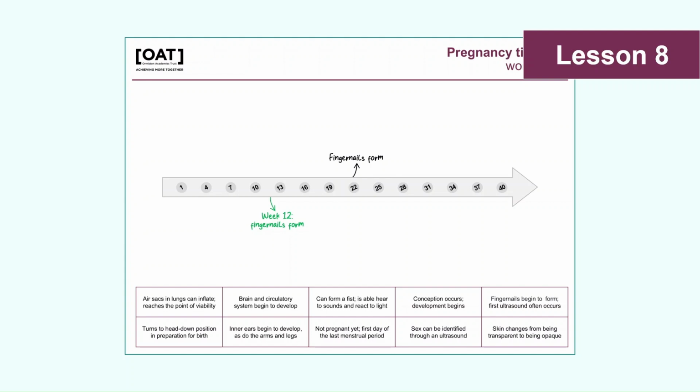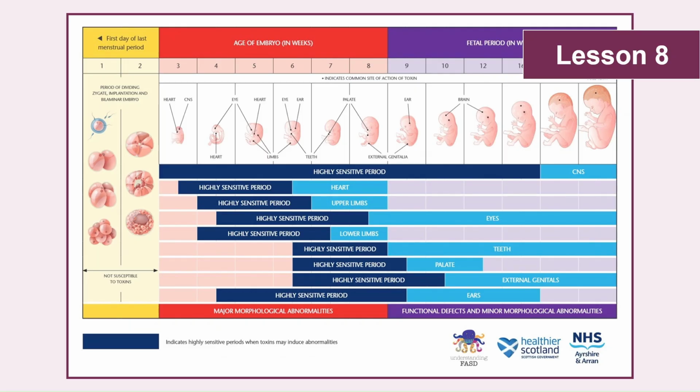Pupils then have a task to complete where they try to guess the stages of pregnancy at which key developmental events occur, and they plot them on the timeline. You can use the template on the slide deck to show where different pupils think their answers are, and pupils can then make corrections using a pen of a different colour when their answers are revealed, as shown in the example here. You can then call back to content from the previous lesson about abortion and ask pupils to recall the legal limit to elective abortions and consider the development of the fetus at that point in time.